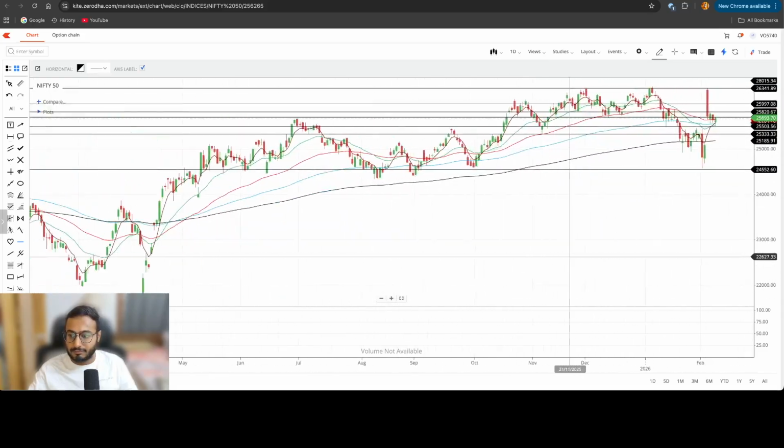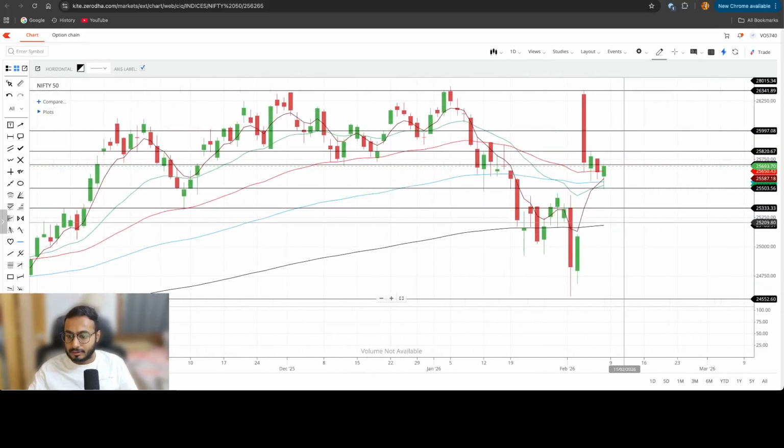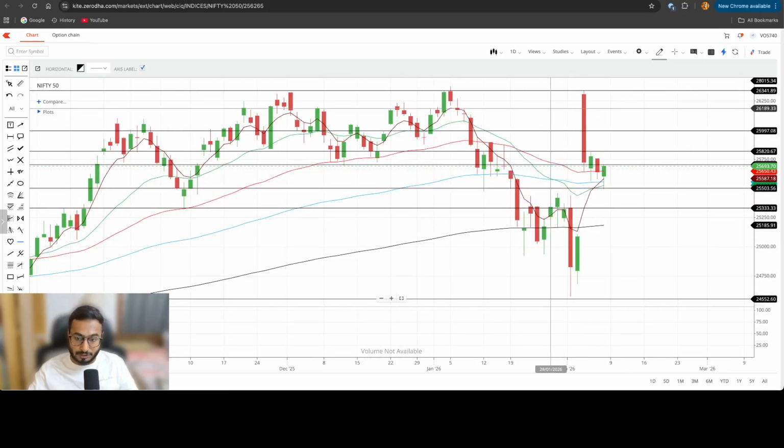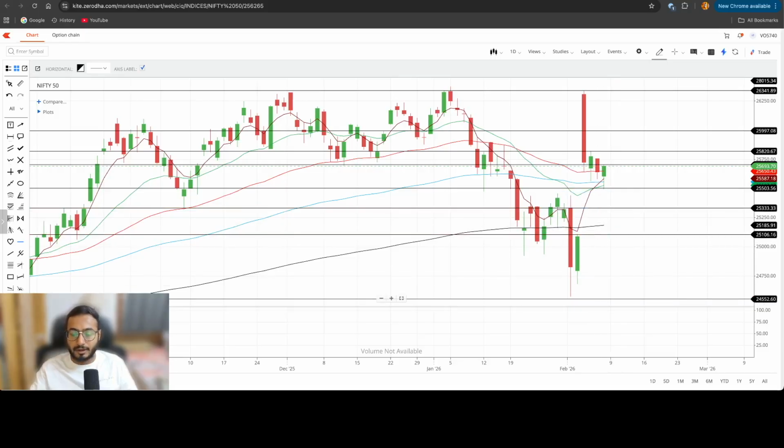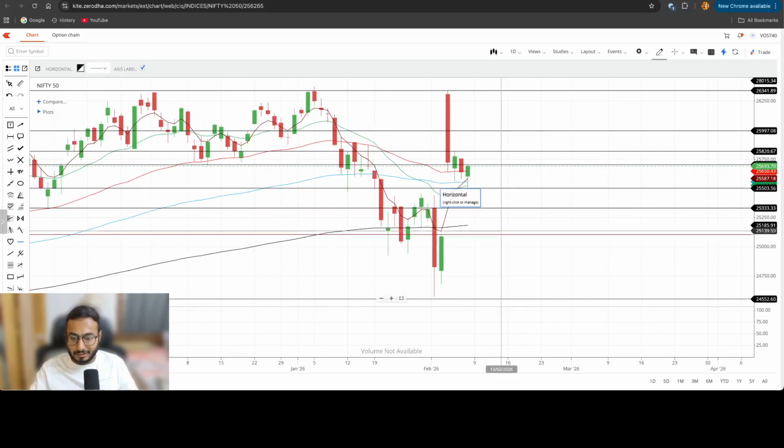So let's go to the daily time frame again. If at all we break 25,500, because that was the last point where the markets took support on Friday, so if we break 25,500 on Monday, we might go for the gap covering till 25,100. But ensure that if at all we break this, you trade this move with a very low quantity,